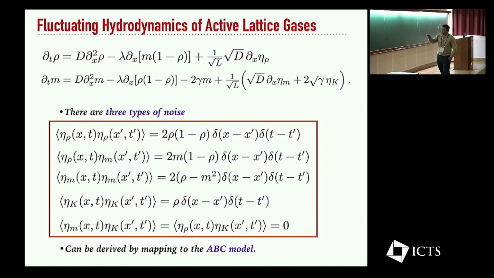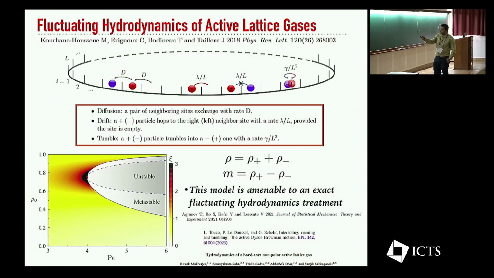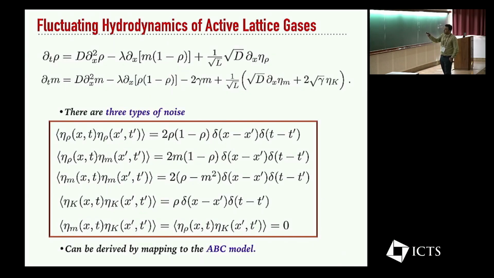What they were able to show is that you have very similar equations to what we wrote, diffusive equations with some advective terms, but now you have this conservative noise, which is for the rho field and the m field. So let's just go back. The rho and m in this case are defined as plus and plus minus particles. But you have an extra type of noise, which is a non-conservative noise associated with the flipping process. So the plus particles being converted into the minus particles give you this extra type of noise. And then again, using the action, you can compute the correlations between the noise. An important thing to note is that the rho and m noise here have a different correlation than what we saw in the light-heavy model.